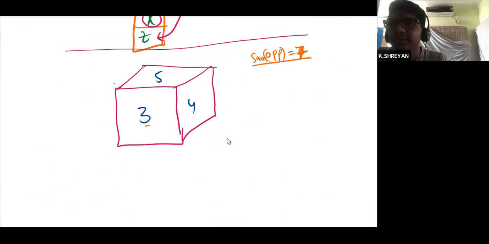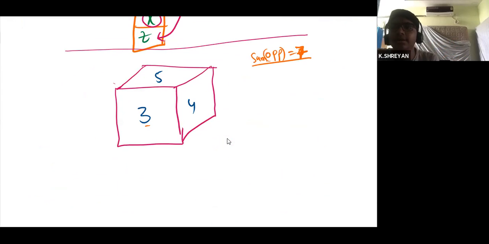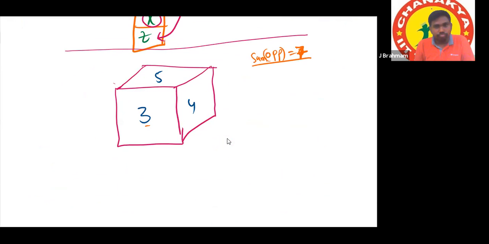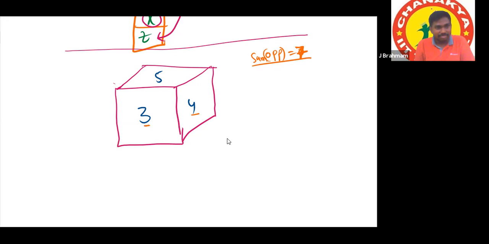One doubt, sir. 3 and 4, 7 we got, sir. If we take 5 and 4, it is 9, so it is a general dice, sir? That is not based on 5 and 4. It is based on 3 and 4 only. If you are able to see 3, you cannot see 4, because it should be the opposite side. Yes, sir.